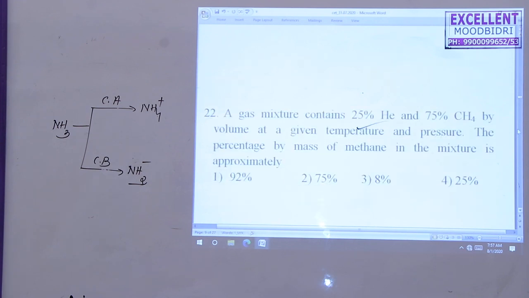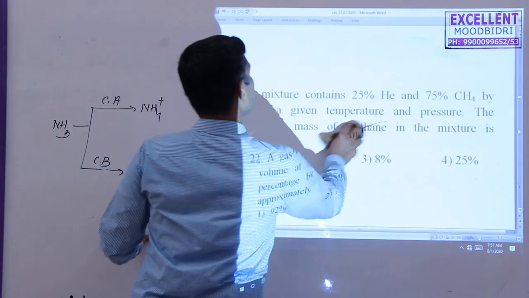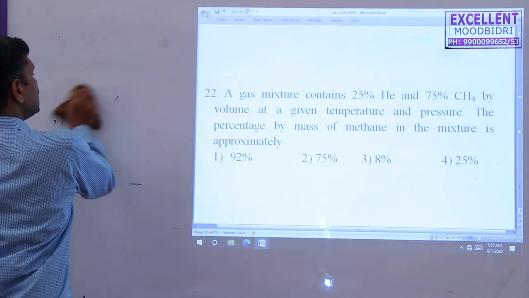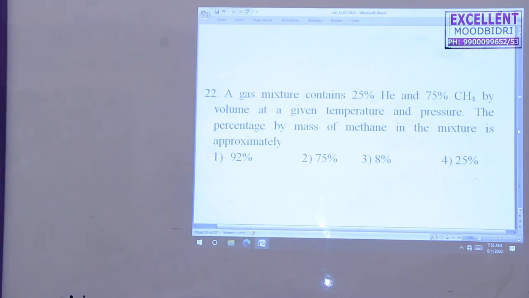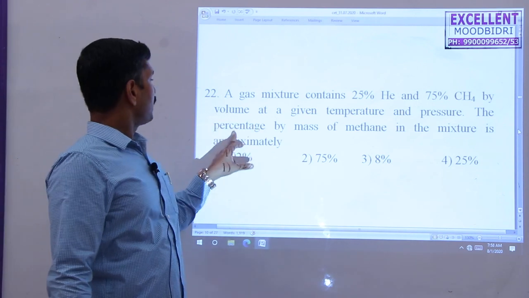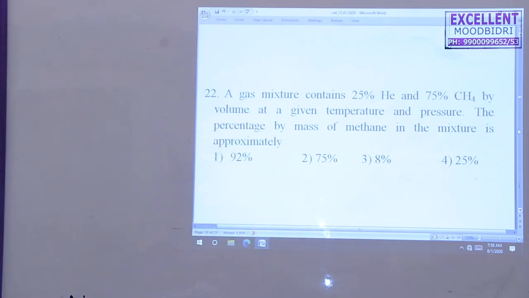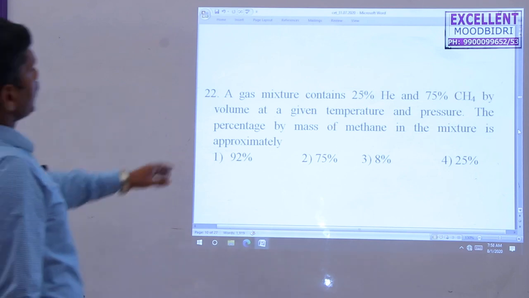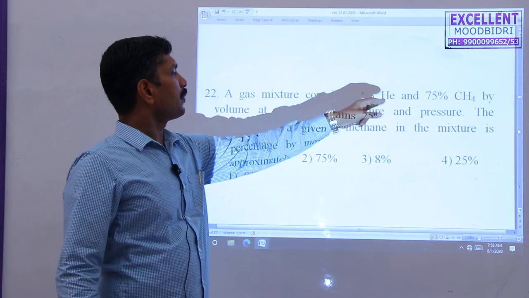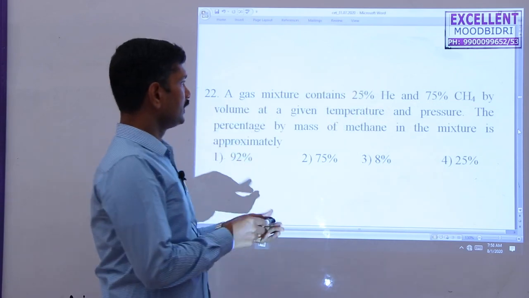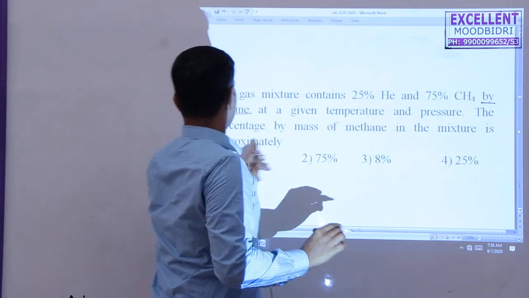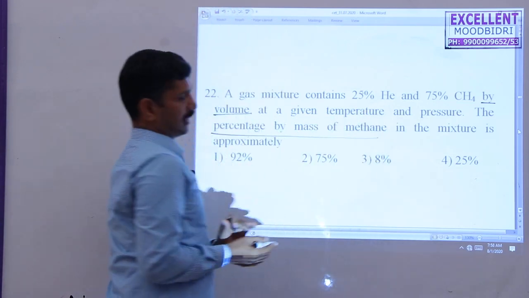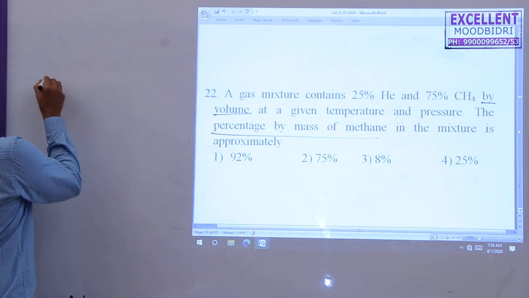So next question. A gas mixture containing 25% of helium and 75% of methane by volume at a given temperature and pressure. The percentage by mass of methane in the mixture is approximately what? A gas mixture contains 25% of helium and 75% of methane by volume. This is by volume. They ask here the percentage by mass of methane.